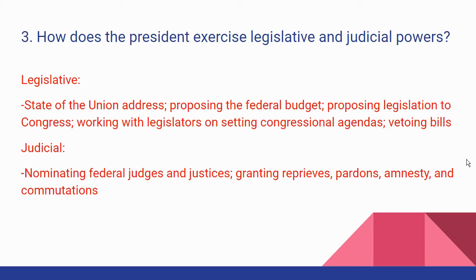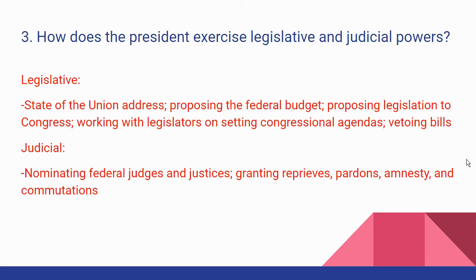In other words, if a person is sentenced to be executed, the president can grant a reprieve and postpone the execution in case there's some new evidence that has come forward, and that way they can have a chance to look at that evidence before they go ahead and execute the person. The president can pardon someone if they have committed a crime, have been accused of committing a crime, or have potentially committed a crime. The president can just pardon them for that.